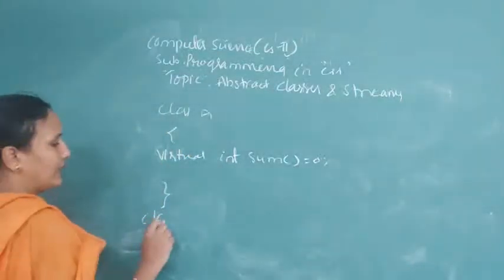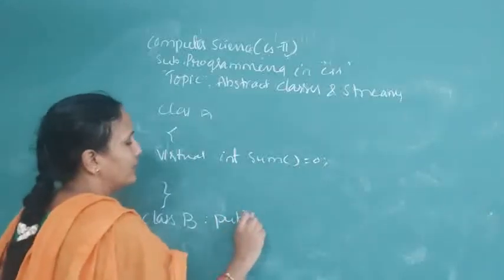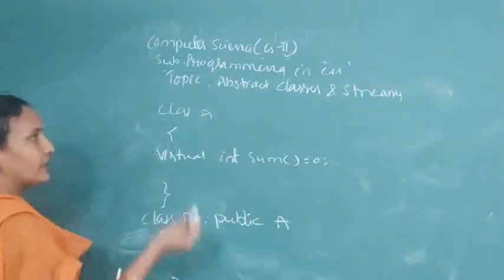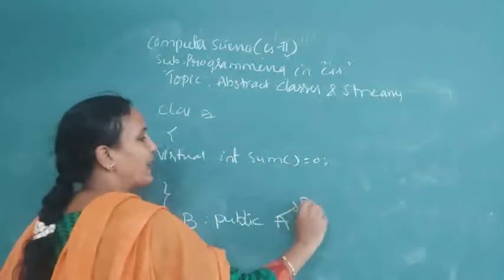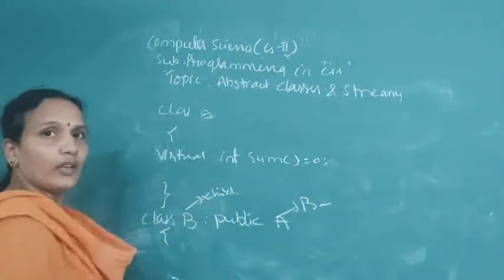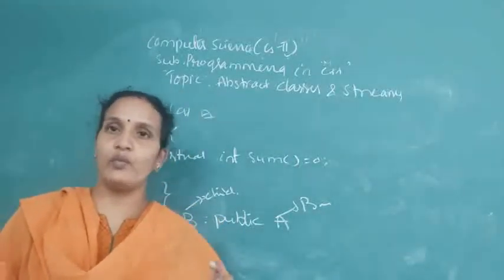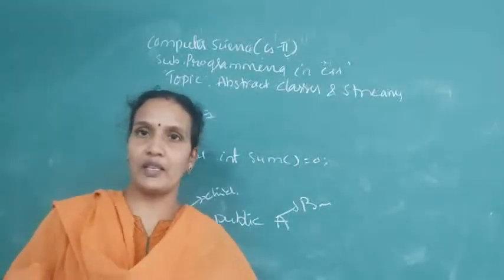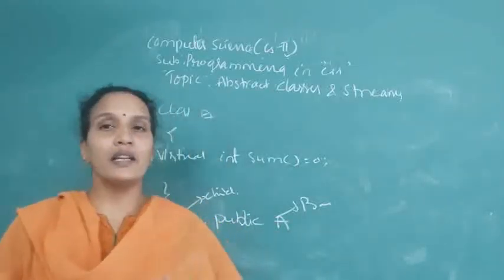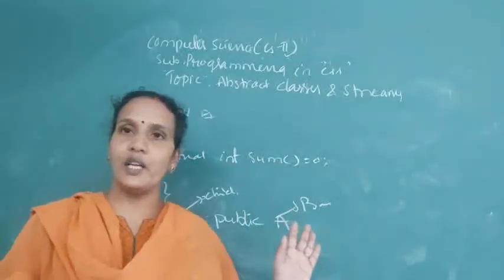For example, class B colon public A. Here A is the base class and B is the child class. This is inheritance. When one class takes a property from another class, the class taking the property is called the child class, and the class giving the property is called the parent class. This concept I have already explained.